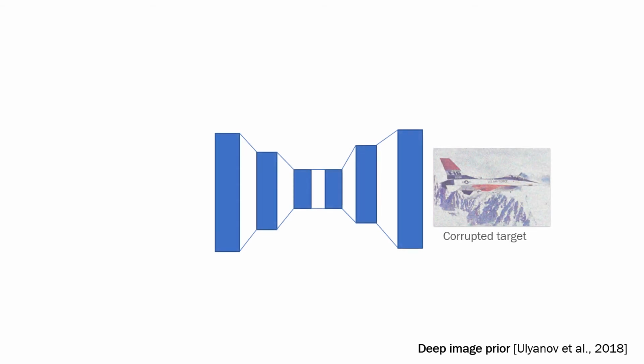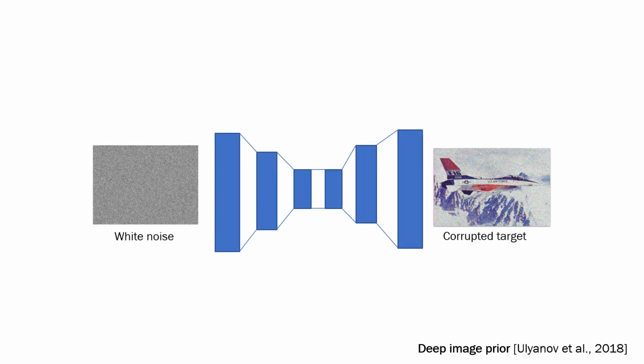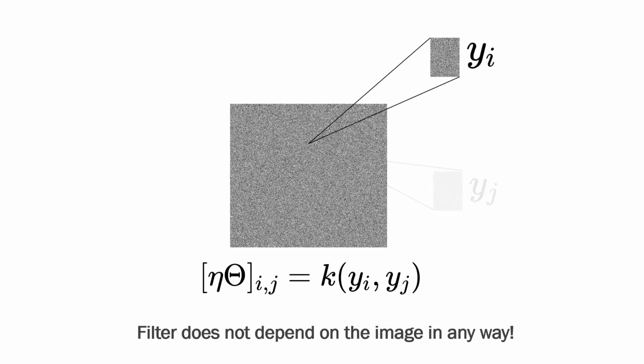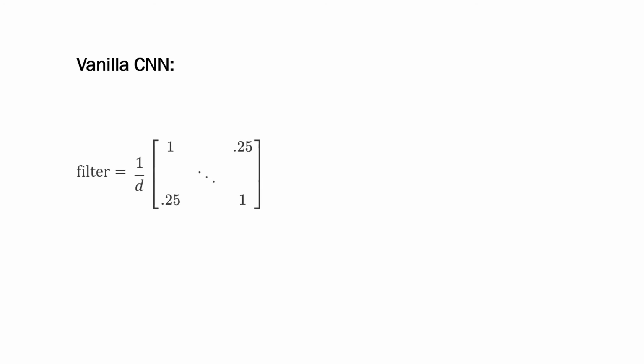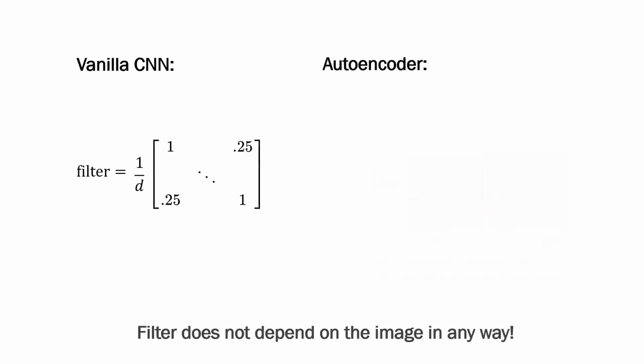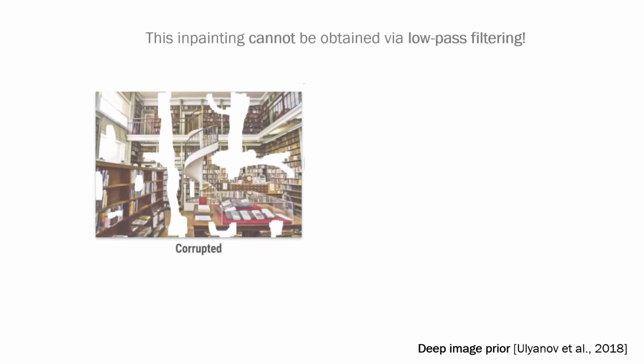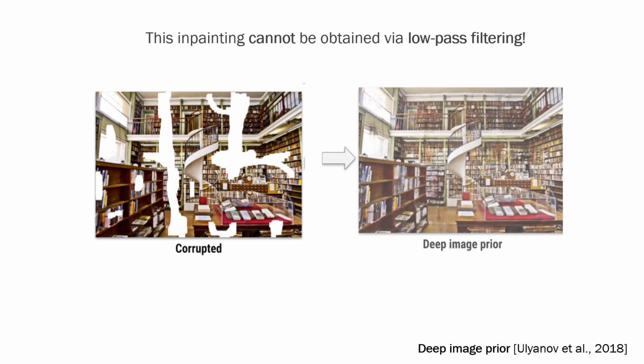We then consider the case where Gaussian noise is placed at the input of the network, which is the setting of the deep image prior. In this setting, the patch similarity function is not meaningful anymore, as it doesn't depend on the noisy image but just the Gaussian noise. The associated NTK can be computed in closed form and is just a simple low-pass filter. These simple low-pass filters cannot explain the good performance of the deep image prior with noise input.